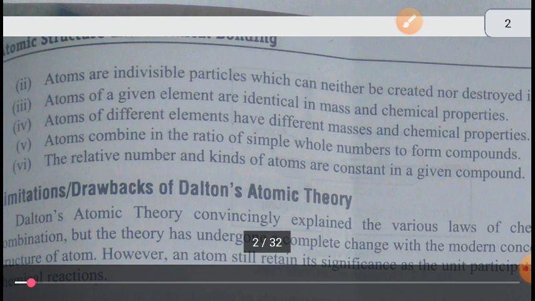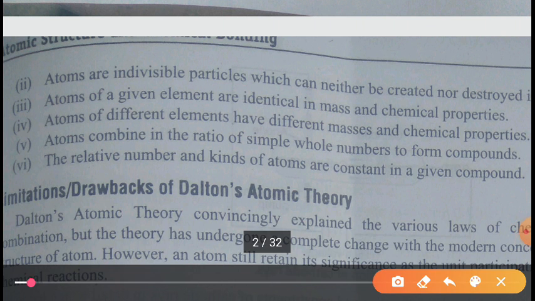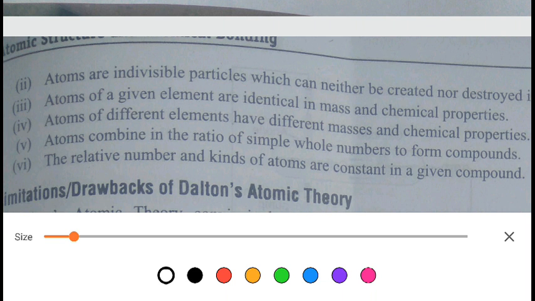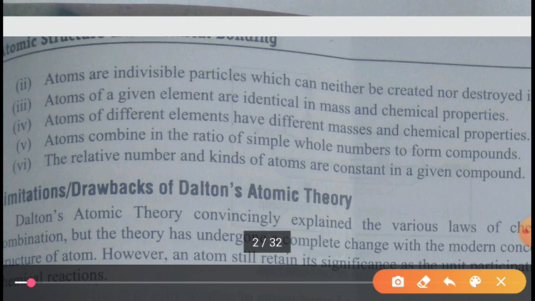Now next, what he has said: atoms of a given element are identical in mass and chemical property. So what he means to say, I will show you one example.